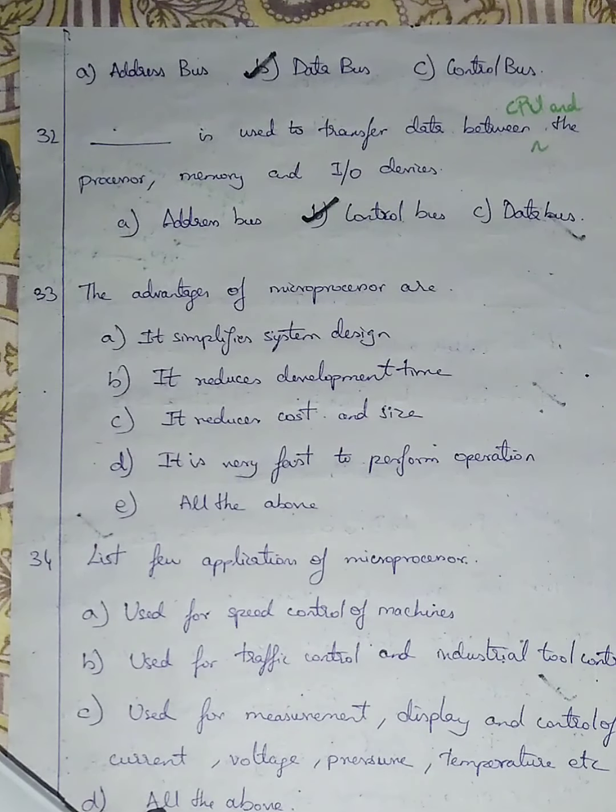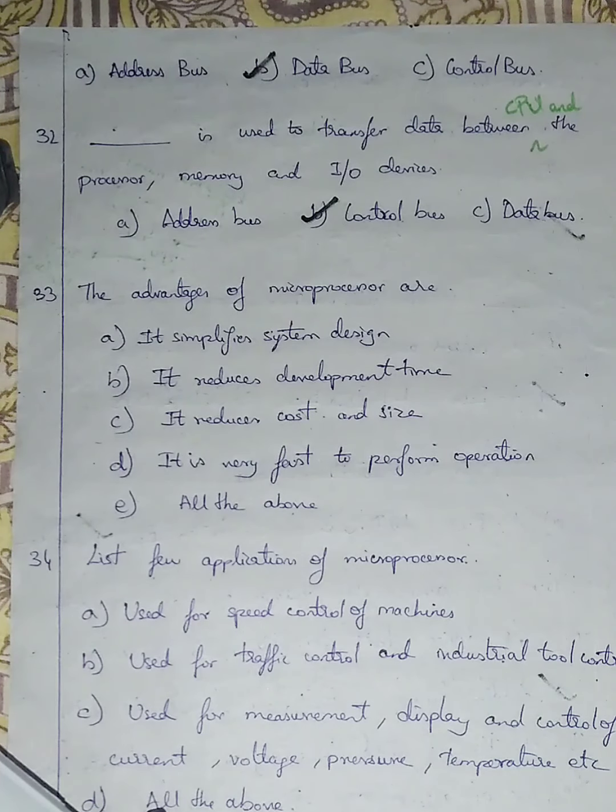Option number C is given as it reduces cost and size. Option number D is given as it's very fast to perform operation. Option number E is given as all the above. Microprocessor is built to simplify system design. The system for a big desktop and a laptop is different. For a laptop, the design is very simple, easy to draw. So option number A is right. It simplifies the system design. Option number B, it reduces development time.